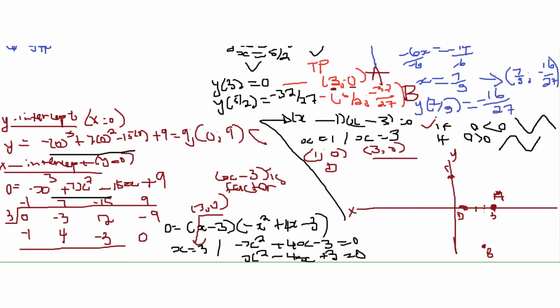So it's this point, and even this point is still the turning point. So this is a turning point and also the x-intercept. This is just the y-intercept. This is only the x-intercept. So how is our graph looking? It turns here, and as well here it turns.